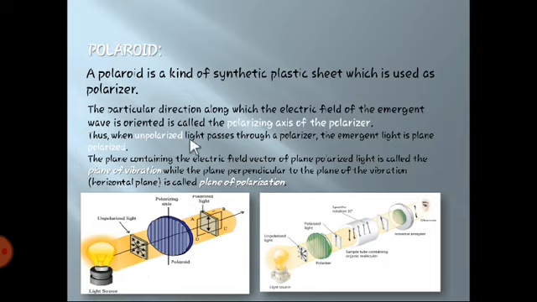When unpolarized light passes through a polarizer, the emergent light is plane polarized.